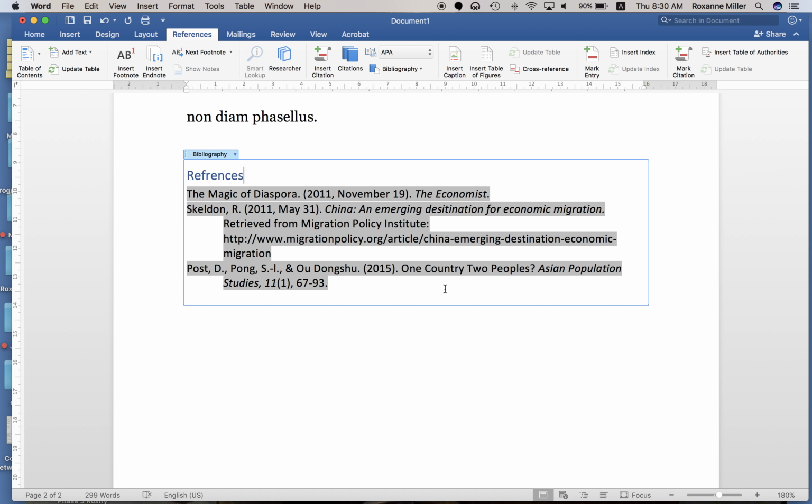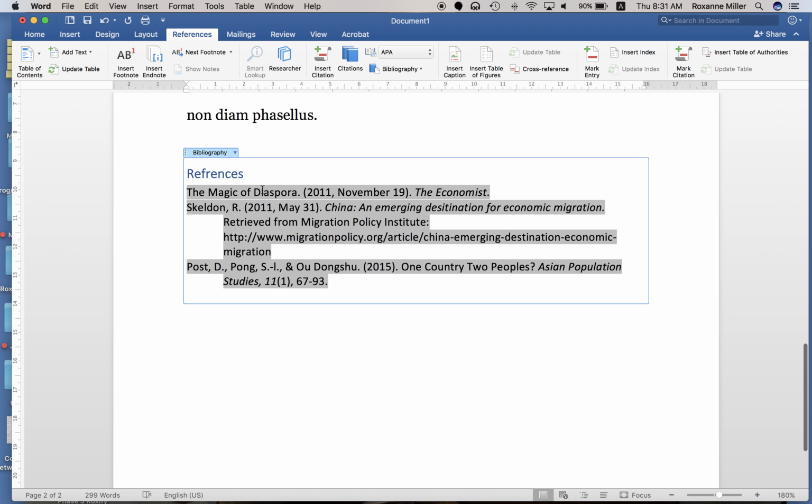Now, bibliographies, or reference lists, need to be in alphabetical order, and Microsoft Word and Apple don't get along because they're two different companies competing with each other. I can come here and update it, but nothing happens. If you're typing this on a PC, it's automatically put into alphabetical order.